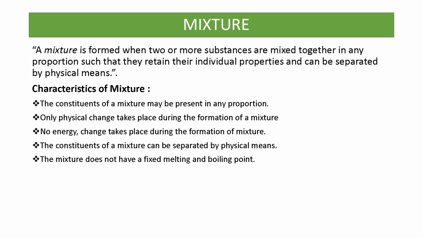And the very important point here is that a mixture can be separated by physical means. We can separate a mixture by physical methods. So these are the characteristics of a mixture. The constituents of a mixture may be present in any proportion. Only physical change takes place during the formation of a mixture. When we want to make a mixture, only physical change is there. We can make the mixture physically. There is no chemical change. So it is a very important point: in the formation of a mixture, no chemical reaction takes place.